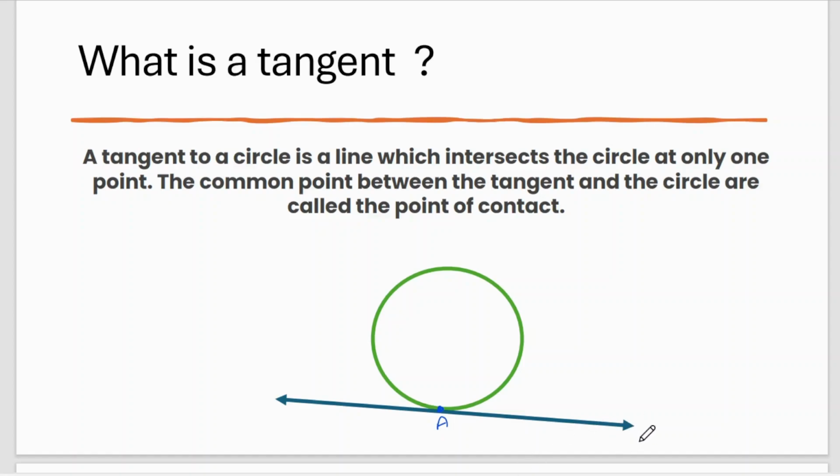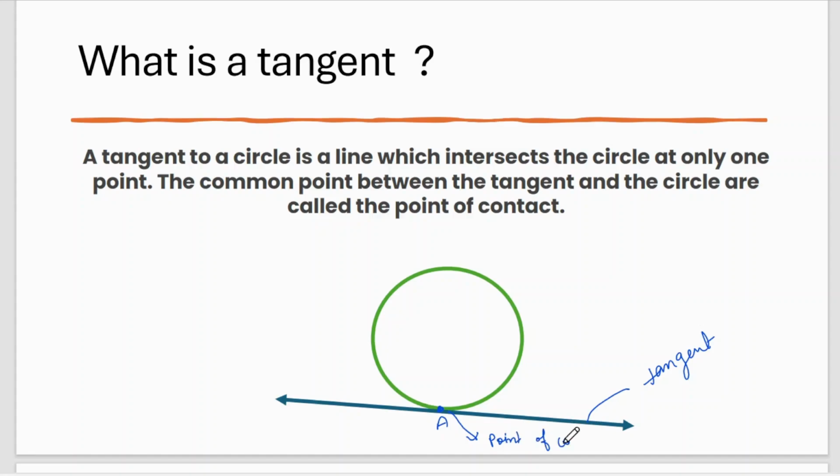that means at only one point, then we call this line a tangent. And the point where the tangent touches the circle is called the point of contact.